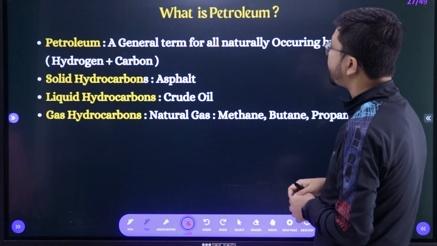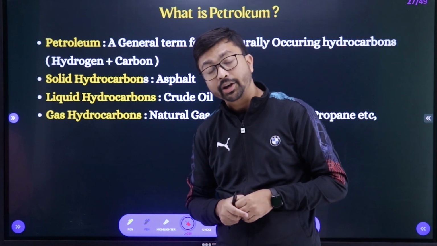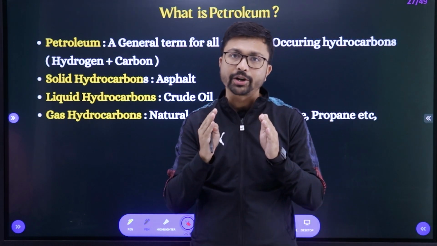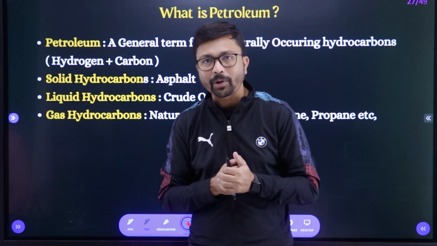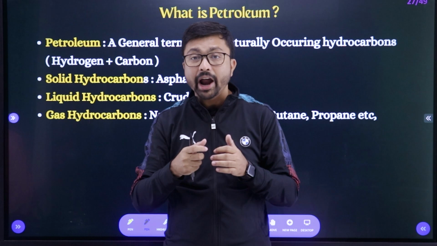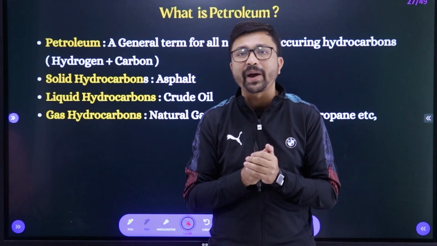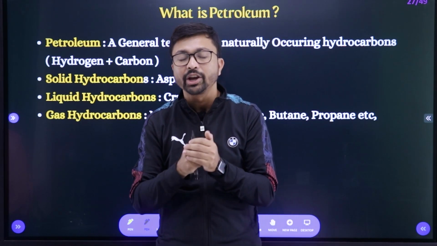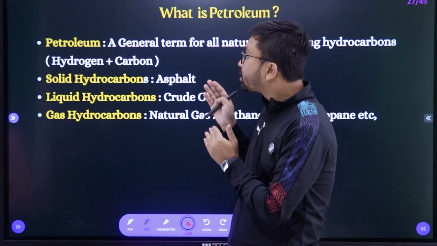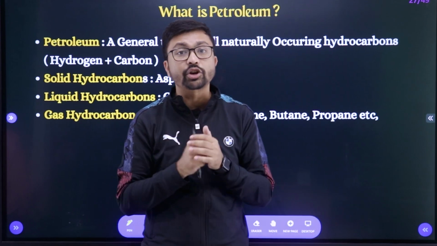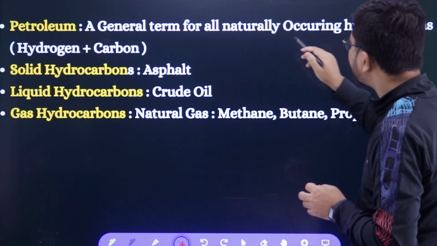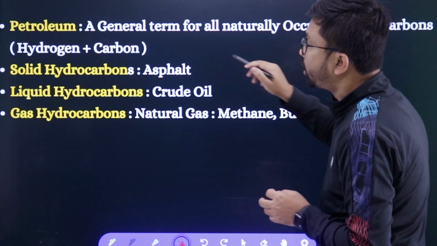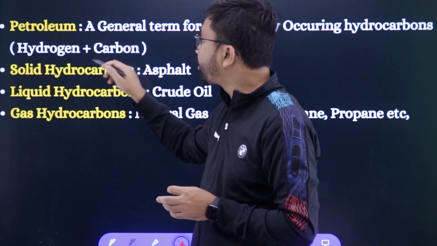Next we need to discuss petroleum, right? Coal is in solid form and it can produce energy, but there are some problems. What are the problems? As it is very heavy and it produces ashes also, it's very difficult to carry, right? So another source of energy we have is called petrol, right? Petrol is a term for all the naturally occurring hydrocarbons. So that is basically made up of hydrogen and carbon.